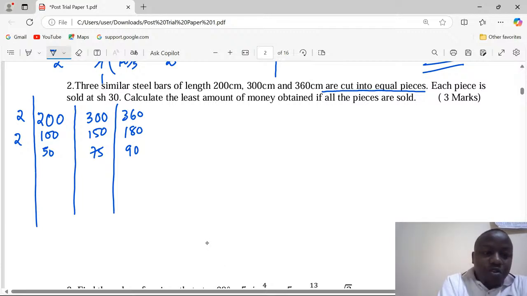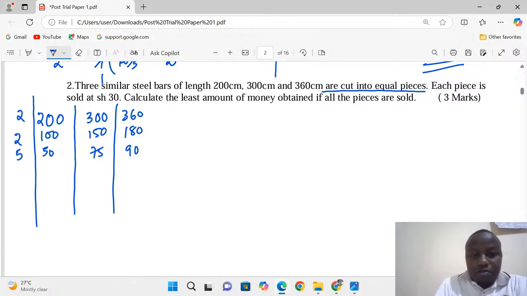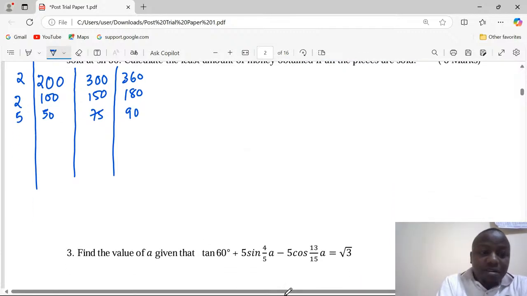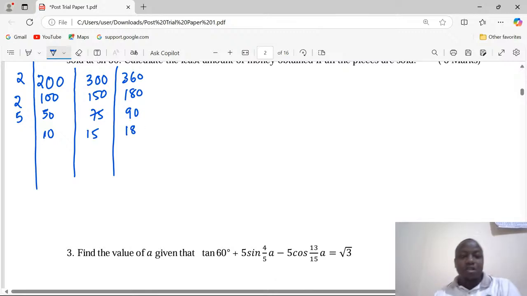So we go to the next prime factor, which is 5 now. So by 5 we get 10, 15, 18. And I don't think there is any other common factor because 5 cannot divide all of them because of 18. 3 cannot divide all of them because of 10.